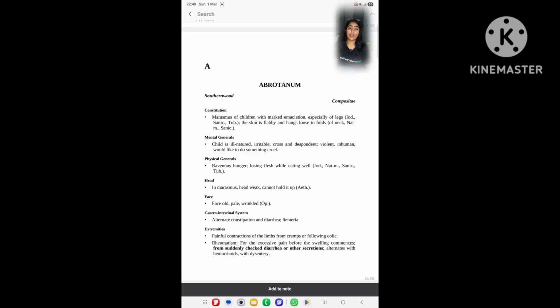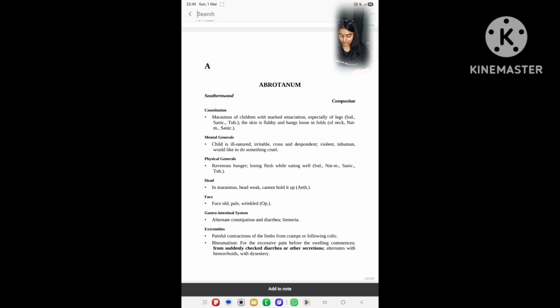In Natrum muriaticum, you have to read that losing flesh while living well. So Tuberculinum, emaciation rapid and pronounced, losing flesh while eating well. And next the Abrotanum, here you have to write page number 1, and here Iodum you have to write page number 155.